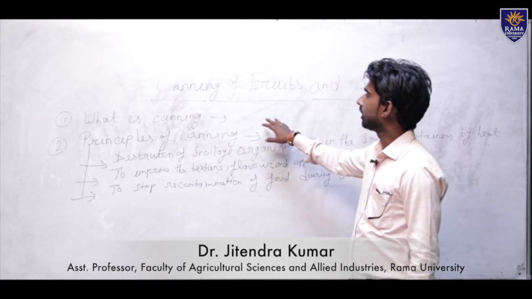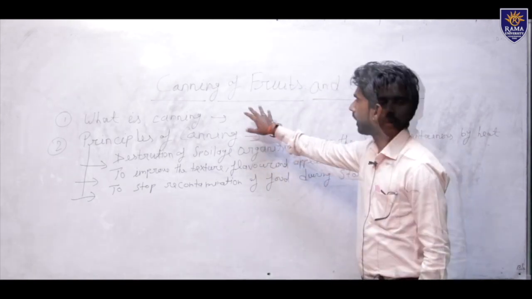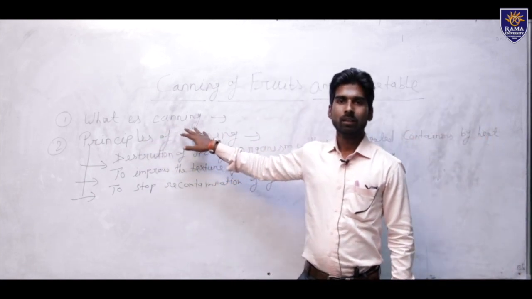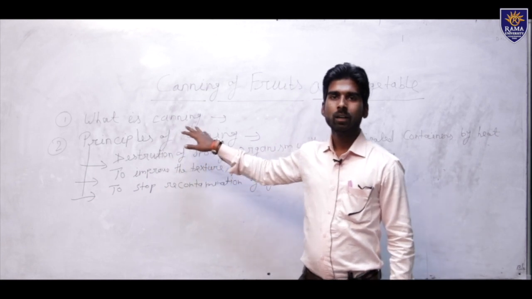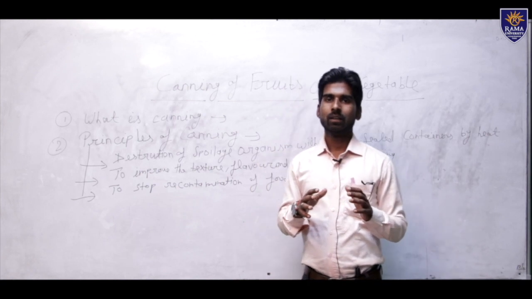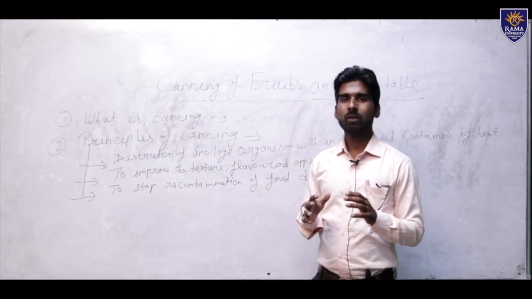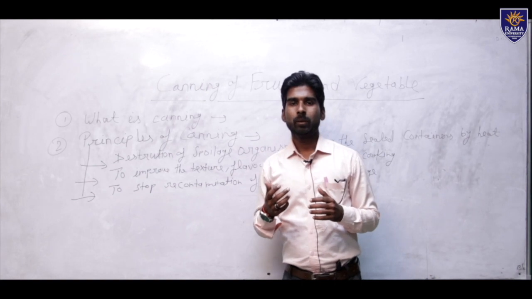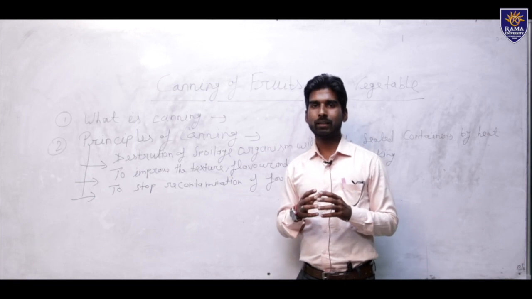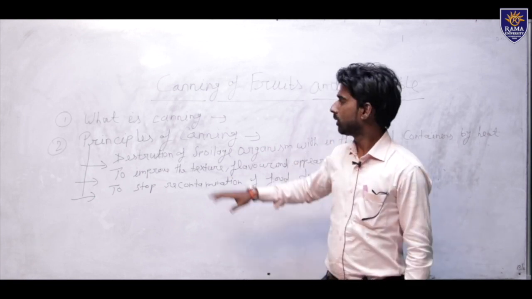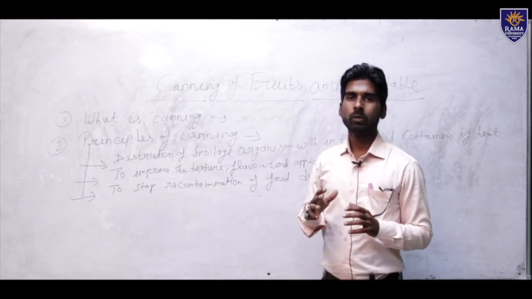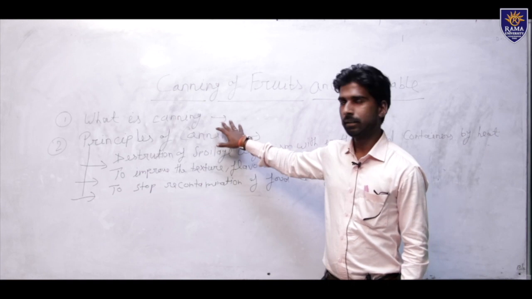Today I will discuss a very important topic: canning of fruits and vegetable crops. What is canning? Canning is defined as when foods are stored in containers. Not only containers, other materials like plastic bags and polythene are also used in canning, and it is done air tightly.